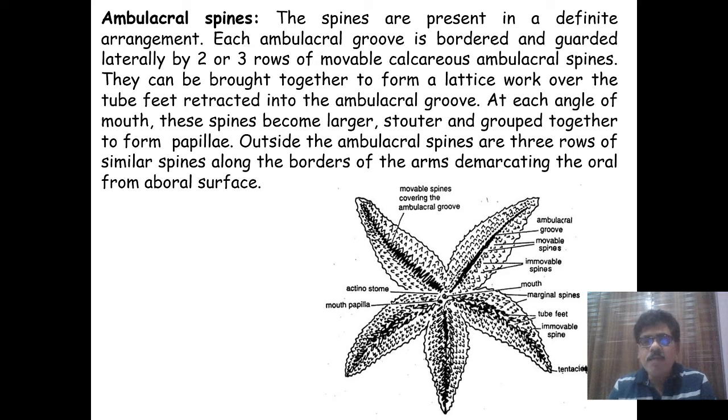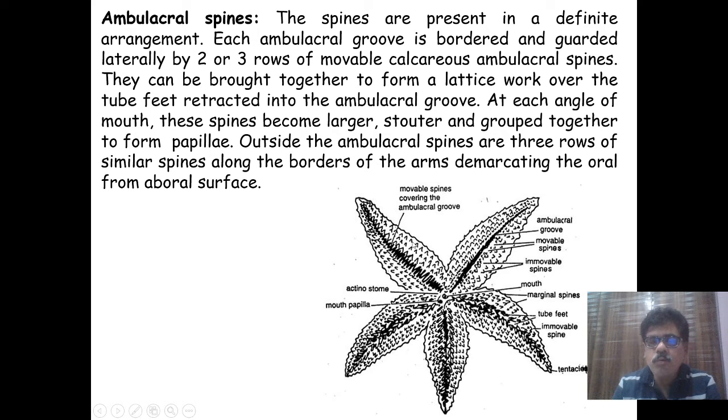These spines are present in a definite arrangement and each ambulacral groove is bordered and guarded laterally by two or three rows of movable calcareous ambulacral spines. These are the movable spines. This is the ambulacral groove and these are two or three rows of movable spines.